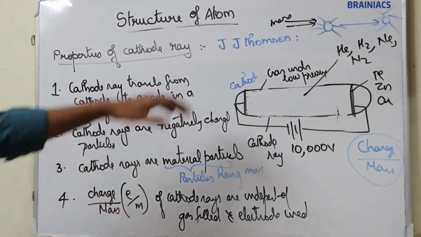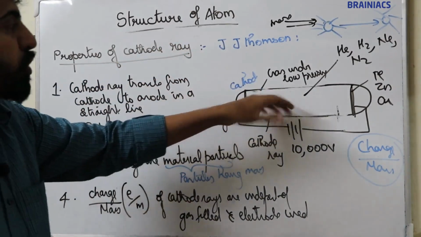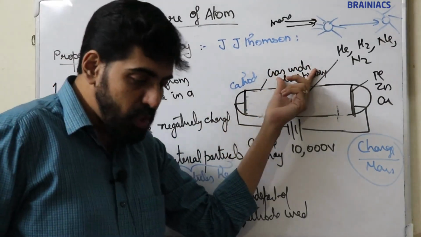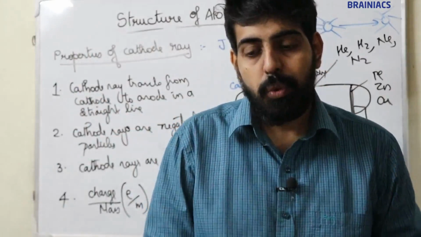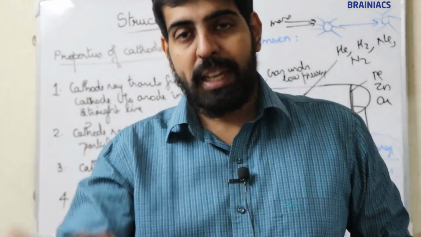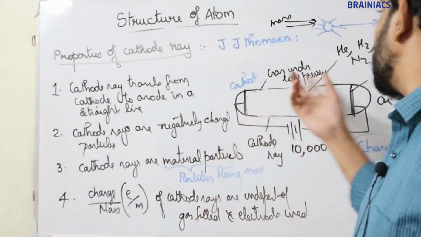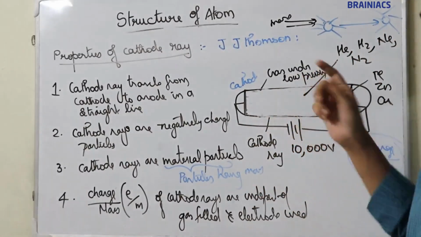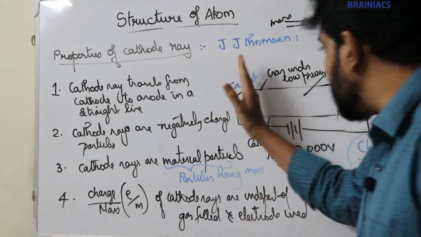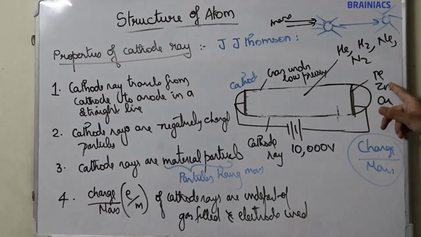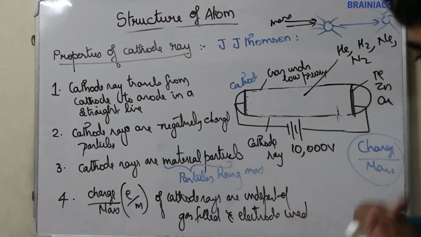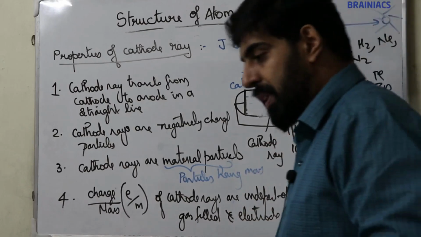I'll explain once more. He changed the gas filled in the discharge tube. A gas is filled under low pressure. Each time he changed the gas filled in the discharge tube. First he placed hydrogen, then helium, then neon, then nitrogen. And also he changed the electrode used. First he used iron, then zinc, then copper. So he tried to change the electrode used.